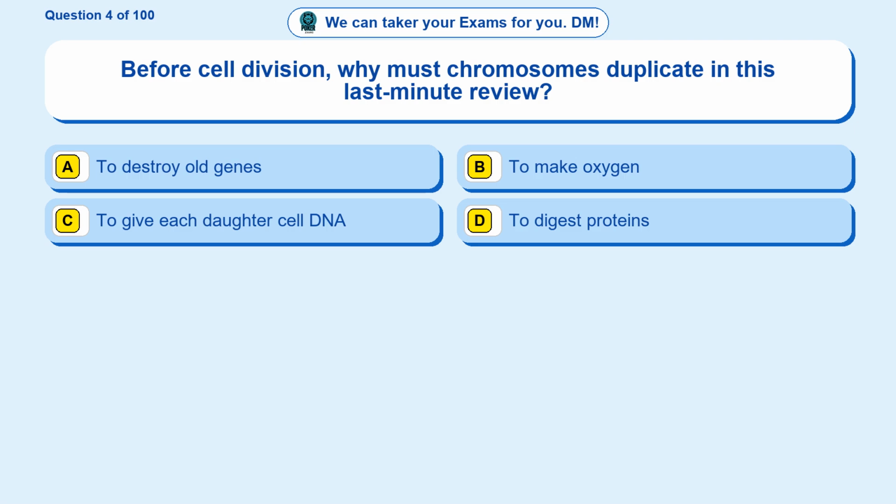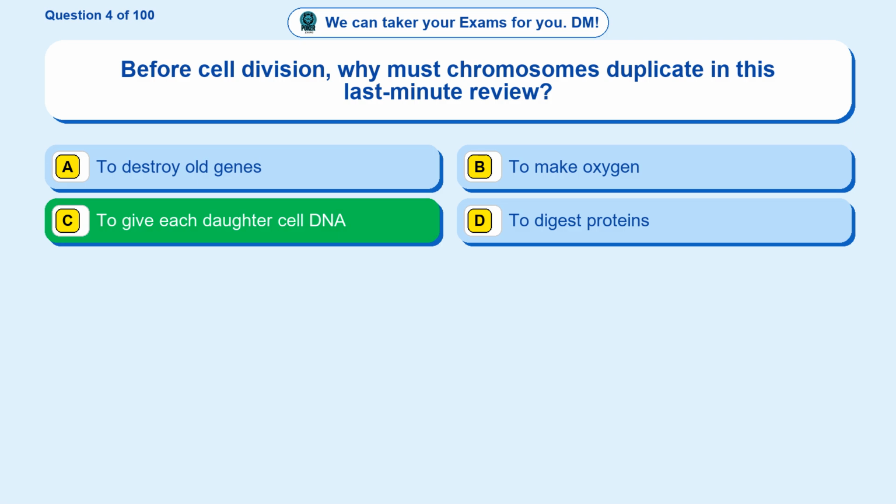Question 4. Before cell division, why must chromosomes duplicate in this last minute review? Option A, to destroy old genes. Option B, to make oxygen. Option C, to give each daughter cell DNA. Option D, to digest proteins. The correct answer is option C, to give each daughter cell DNA.